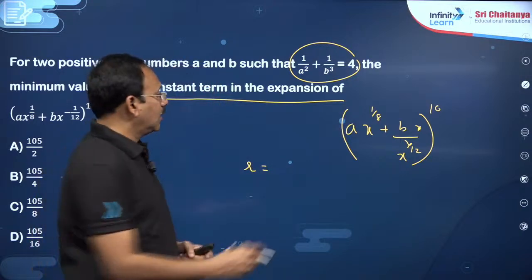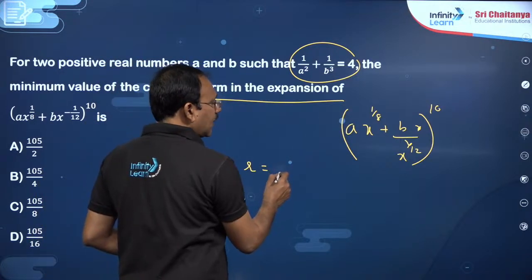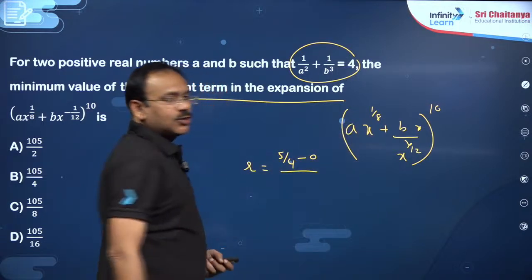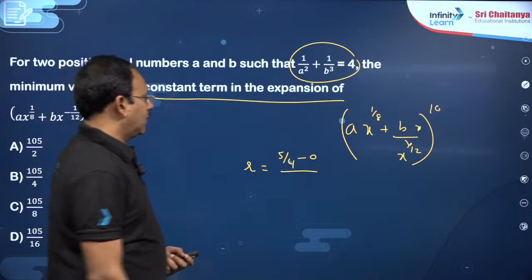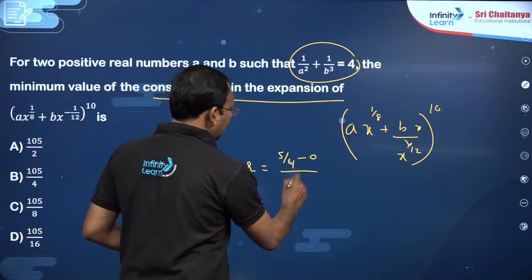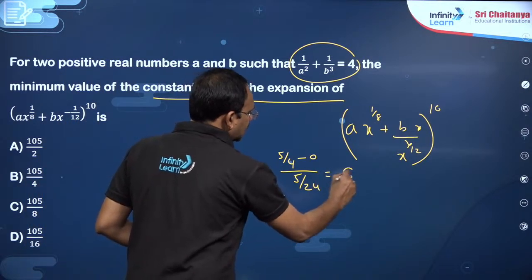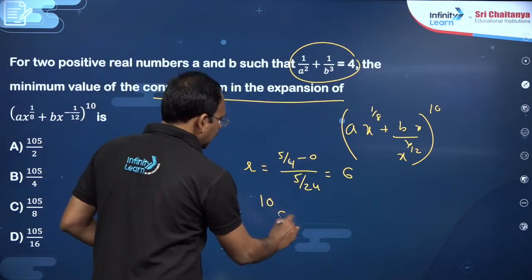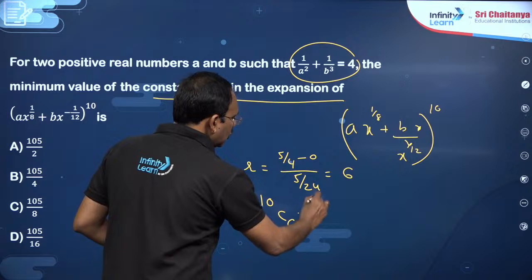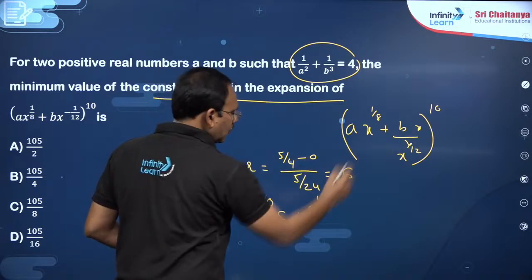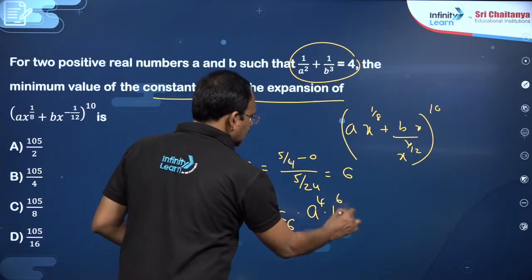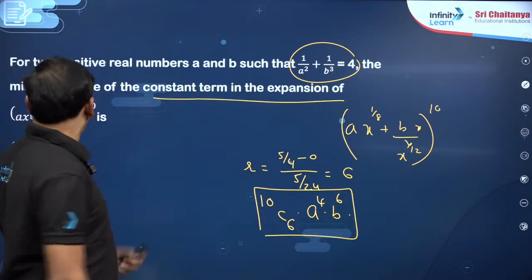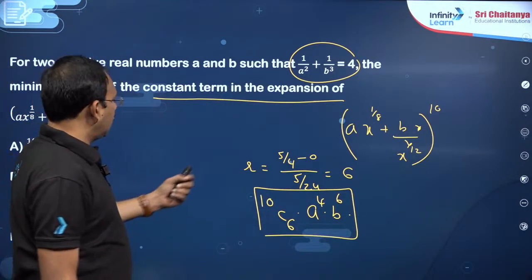Apply the same shortcut. NP is 10 by 8, which is 5 by 4, minus 0, by P plus Q, 1 by 8 plus 1 by 12. So that is 5 by 24. So you will get 6. R is equal to 6 in the sense you are going to get the corresponding term 10C6 into a to the power of 10 minus 6 into b to the power of 6. This is the constant term. We have to minimize it. He is asking the minimum value of this.